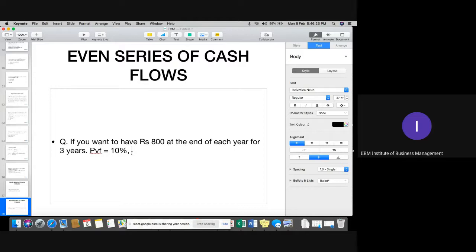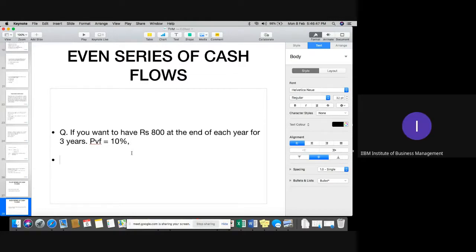First of all, if you want to receive 800 rupees for 3 years, what is the total amount you want? 2400. So for 3 years you require a total of 2400 rupees.